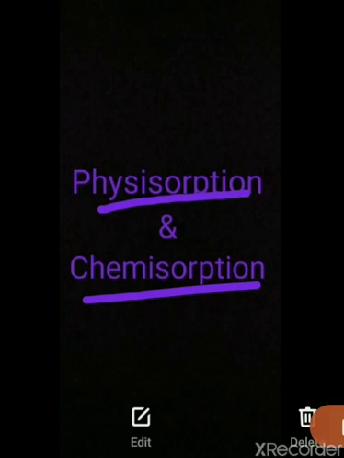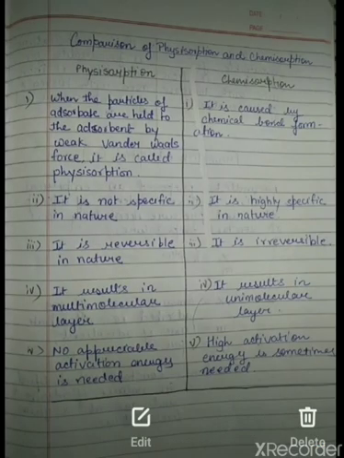Good morning students. Today we will discuss physisorption and chemisorption. As we have studied earlier about adsorption, adsorption is a surface phenomenon and it occurs only at the surface of the adsorbent. It is further divided into two types, physisorption and chemisorption. So let's discuss both of them with a comparison between them. It will be easier for you to understand this.